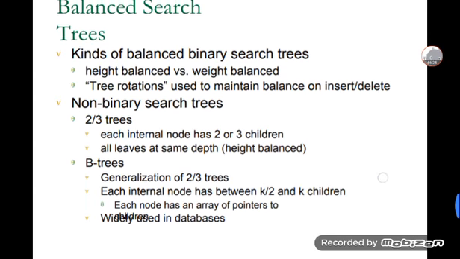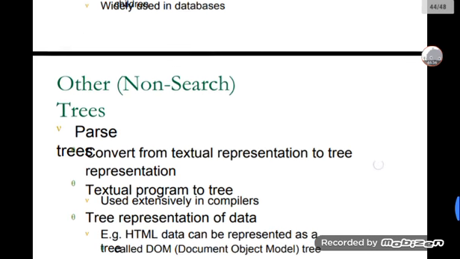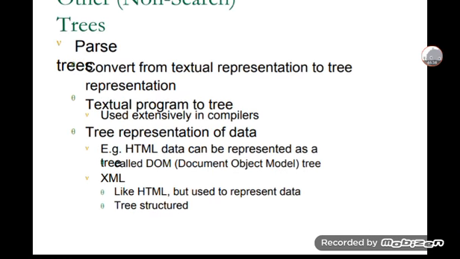Balancing search trees: the kinds of balanced search trees include non-binary search trees, that is 2-3 trees, and B trees, which are a generalization of 2-3 trees. And there are other non-search trees, such as the parse tree, which converts from the textual representation to a tree representation. A textual program has a tree representation of data; for example, HTML data can be represented this way, or the DOM, the Document Object Model, an HTML-like representation of tree structures.